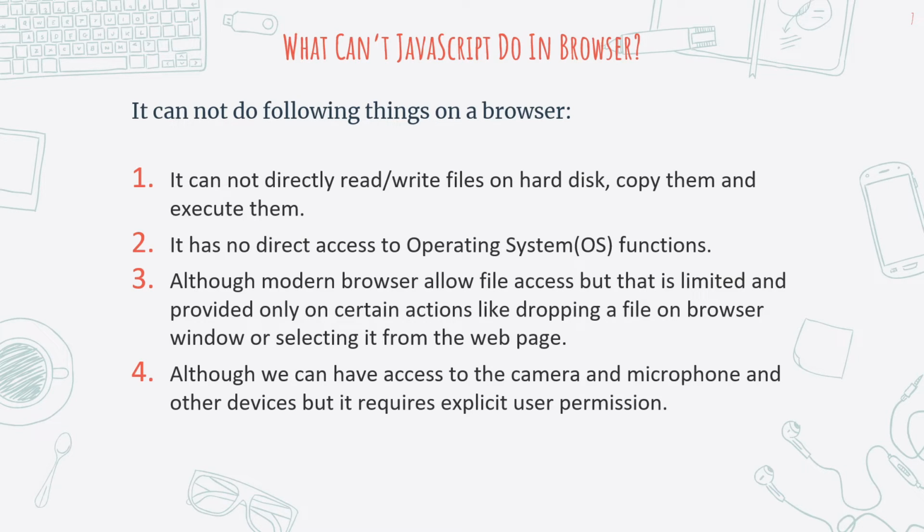Okay, also we can access the camera and microphone. If you have used Google Meet on desktop, you might know that I can just open Google Meet and then it would ask me for permission for my camera and microphone. Then when I give it permission, it can access my microphone and camera, and anyone else on the meeting can listen to me or can basically see me. This is all possible because JavaScript can access your camera and microphone. But again, you have to notice the permission. It cannot do this without asking for user permission, and the same thing applies to Android phones also.